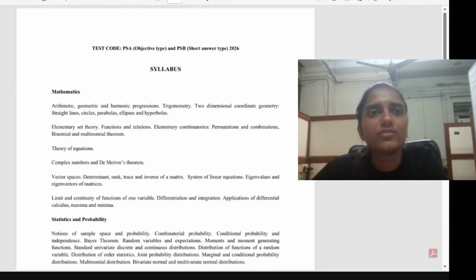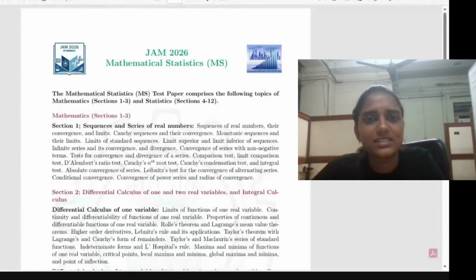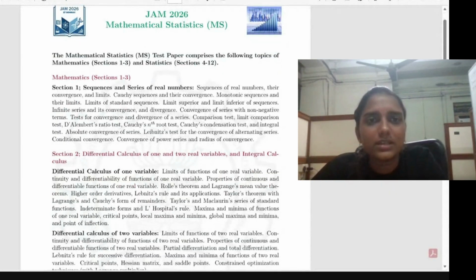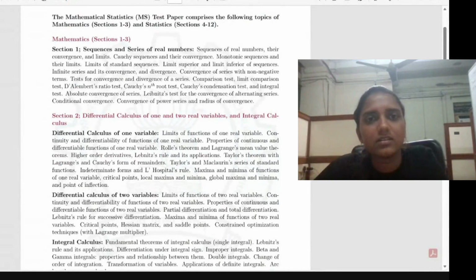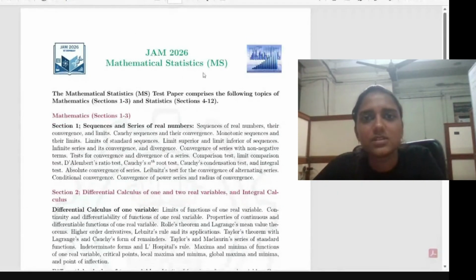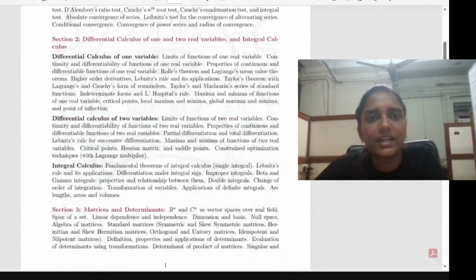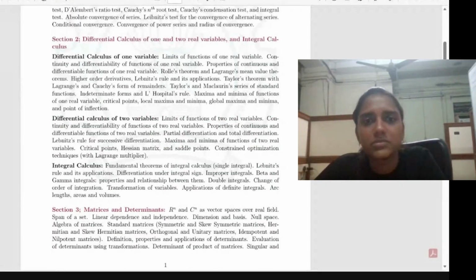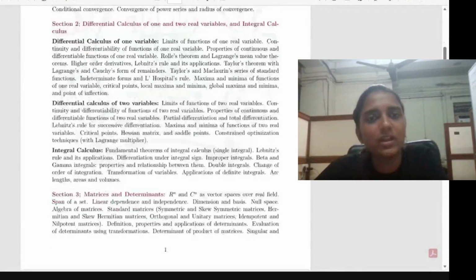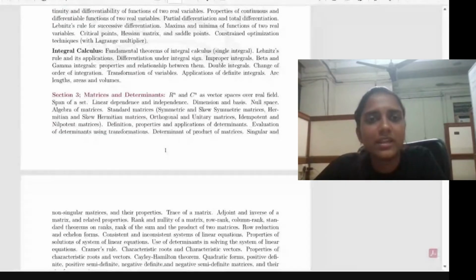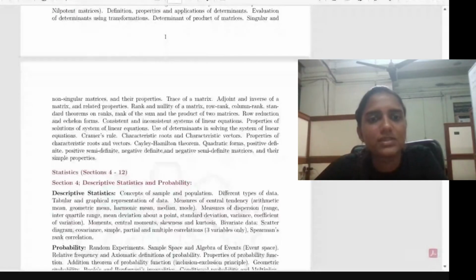Now for the IIT JAM Mathematical Statistics examination, the syllabus is this. From mathematics, it contains sequences and series of real numbers. The syllabus is given in detail, and this is the latest syllabus of the 2026 JAM exam. Then it contains differential calculus of one variable and two variables, then integral calculus. From linear algebra, matrices and determinants are there.